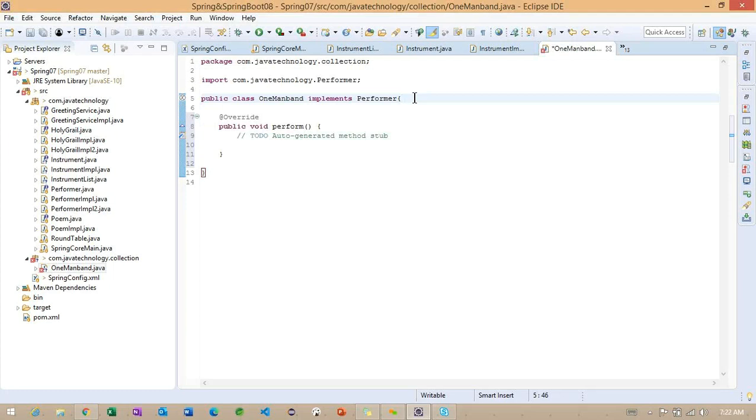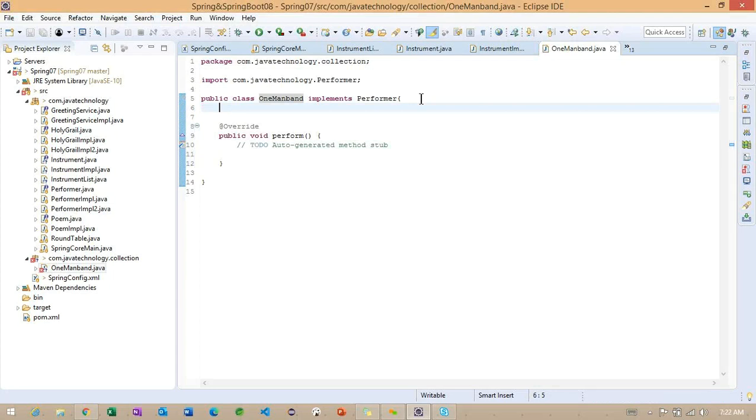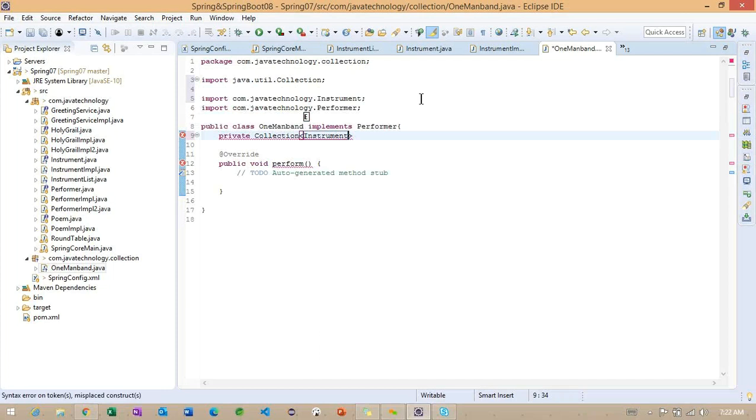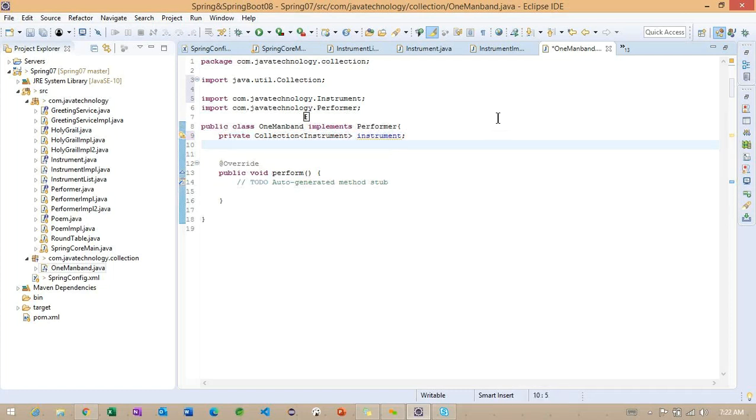Okay, this method we implemented in a particular class called one man band. Let me save the class. So observe here, again I want to use the same particular instrument, a collection of instrument, right?